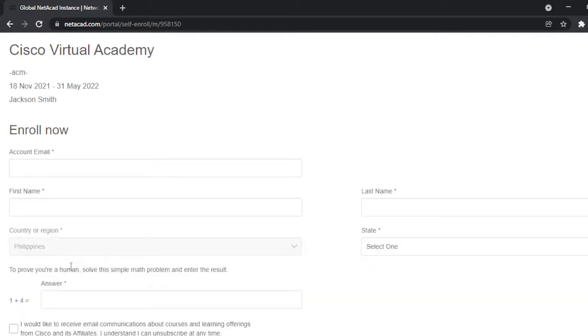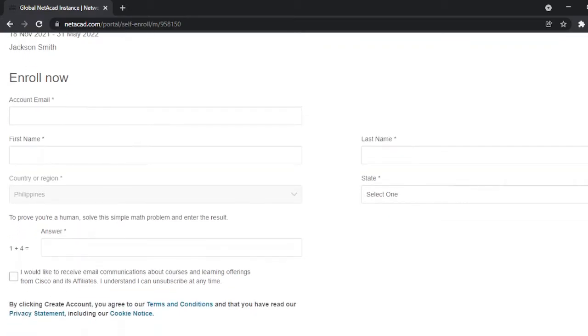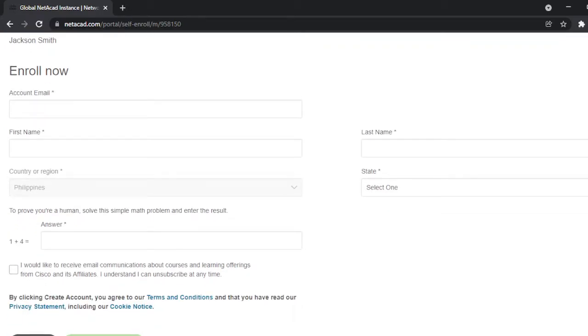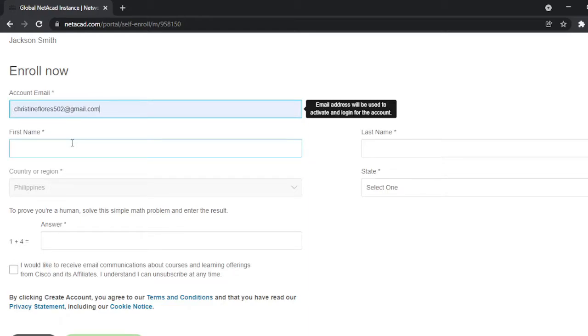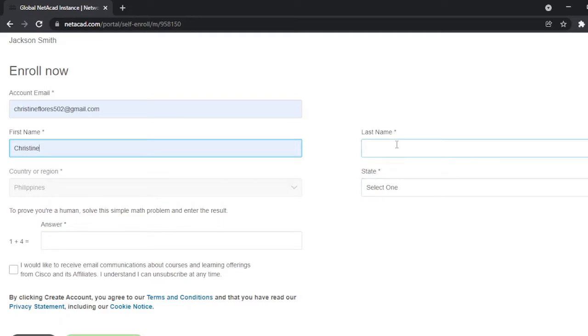So to proceed with the sign up, so that we can download the Cisco Packet Tracer, just type my email address, and then my first name, then here is the last name, then select Philippines.